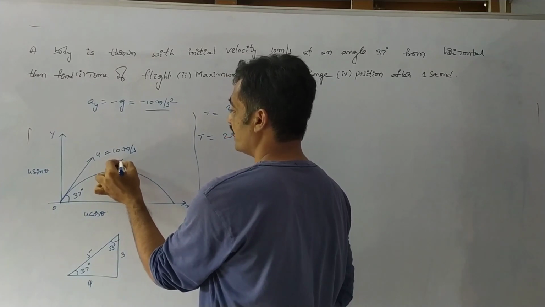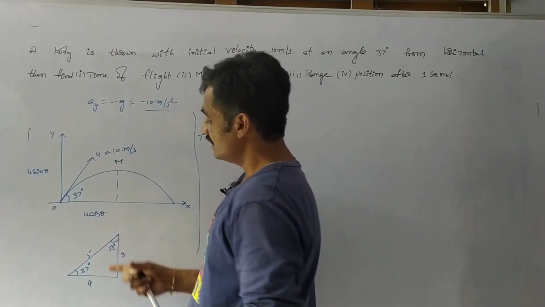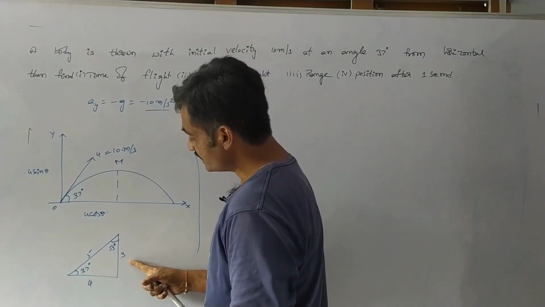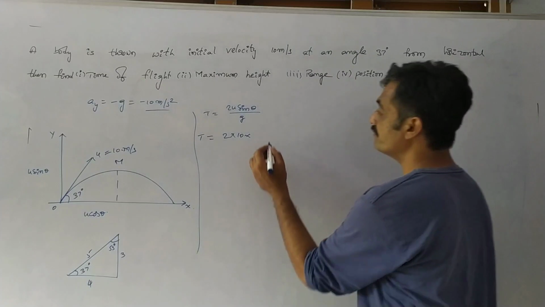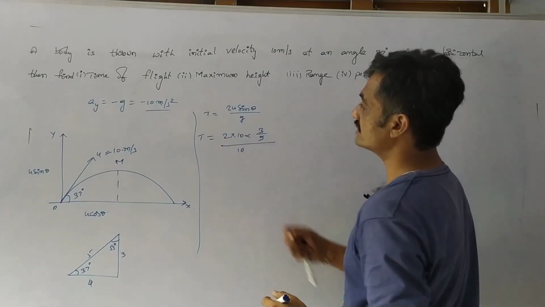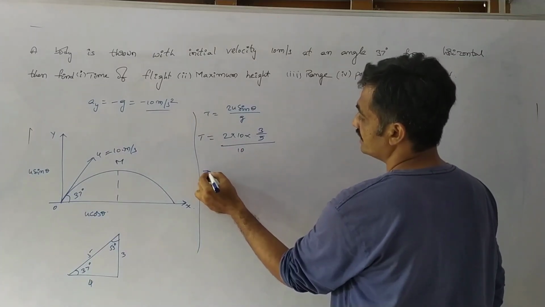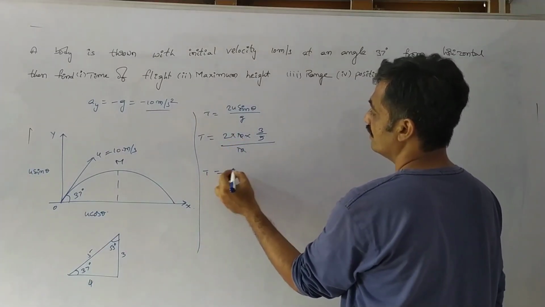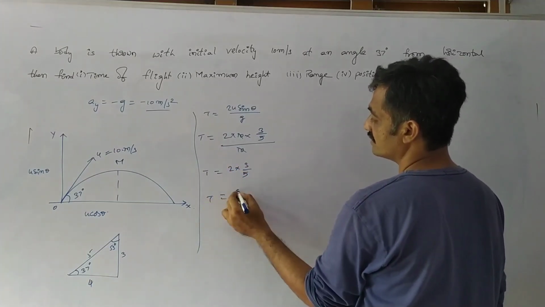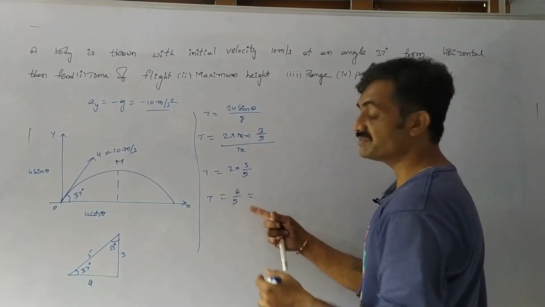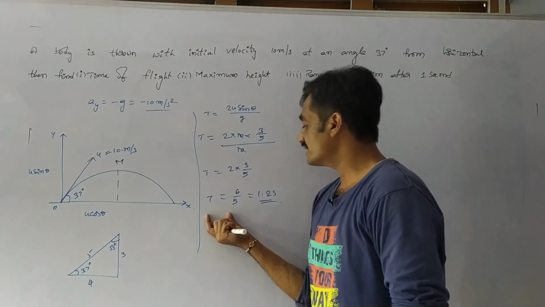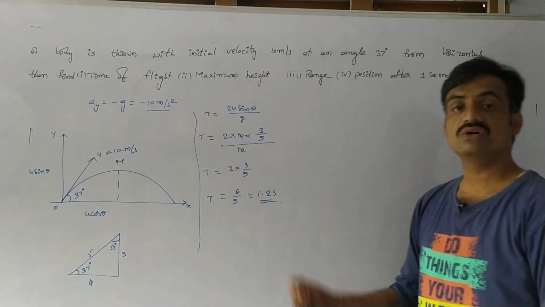Let us consider the maximum height as m, and here sin 37 is nothing but opposite side by hypotenuse, which is 3 by 5, by g, which is 10. If we substitute this value, we have t equals 10, and 10 gets cancelled. We have 2 into 3 by 5, so we get t equals 6 by 5. 6 by 5 is nothing but 1.2 seconds. So overall the time of flight t equals 1.2 seconds.